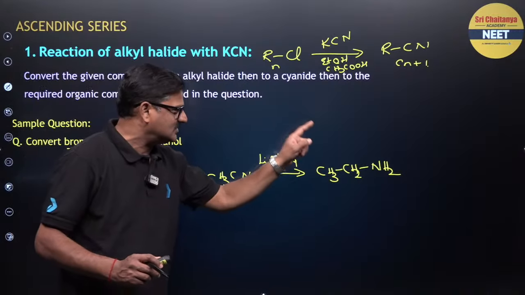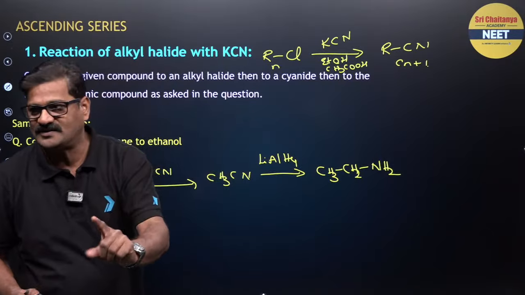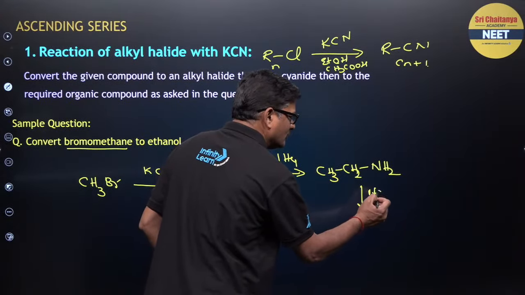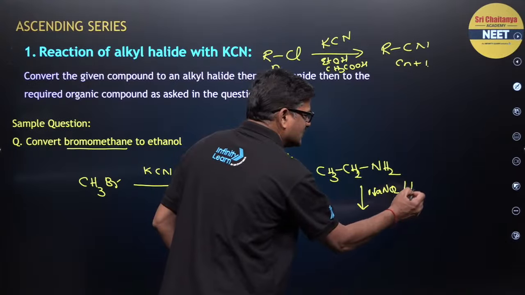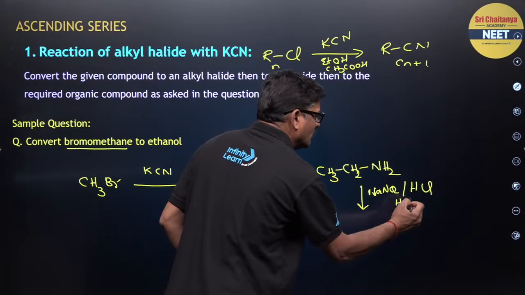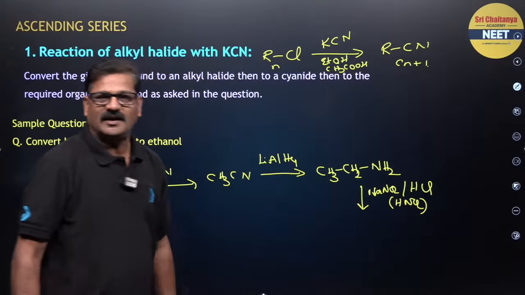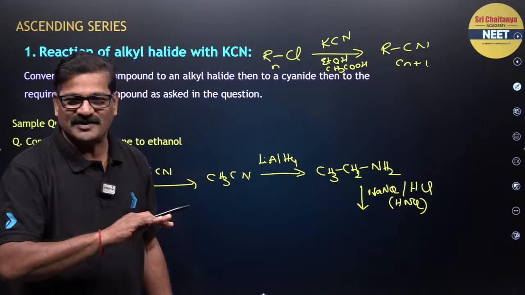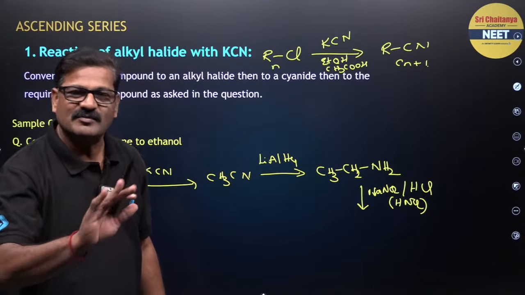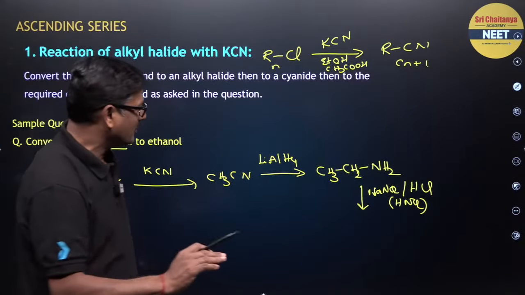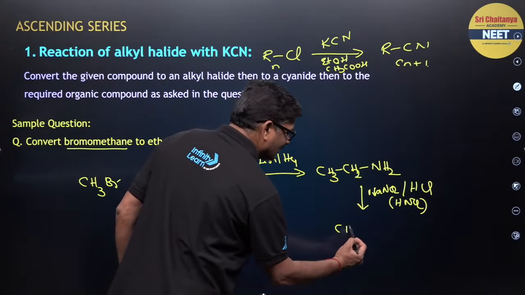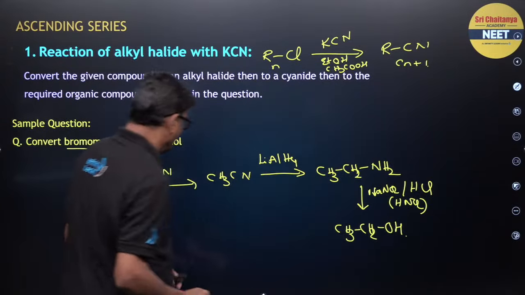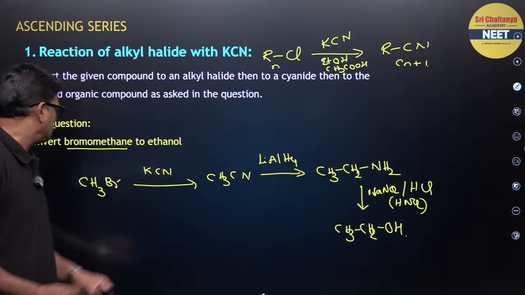And this is the primary aliphatic amine. When you add NaNO2 and HCl, that is HNO2, you are going to get alkyl diazonium salt. Alkyl diazonium salts are going to be super unstable. They will be automatically hydrolyzed. You are going to get their corresponding alcohol, CH3CH2OH. So every reagent that I am using here,